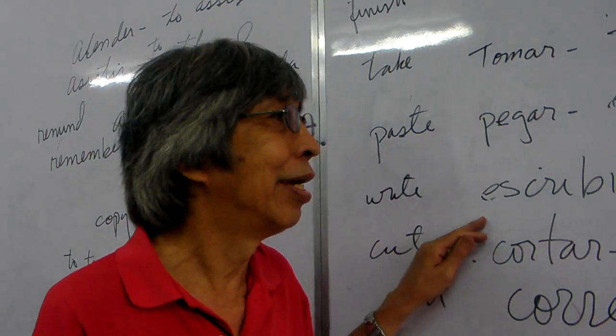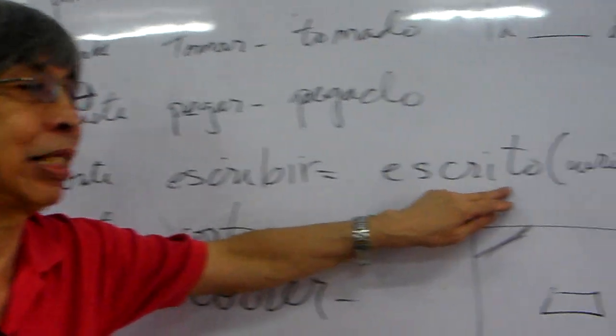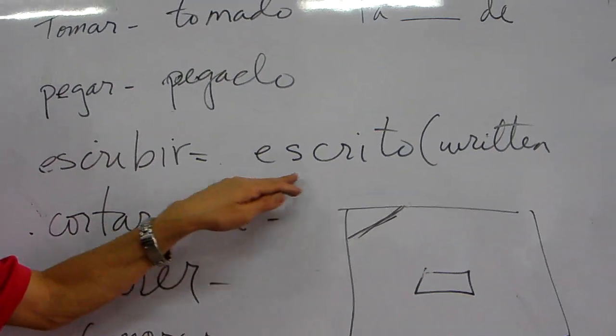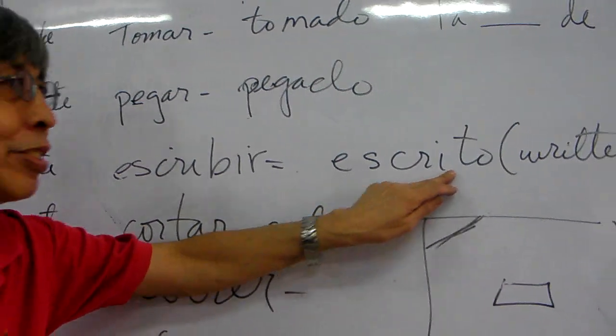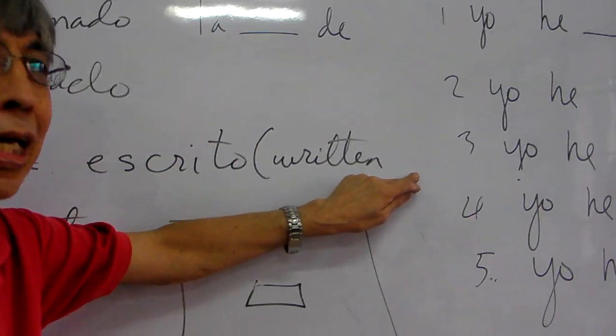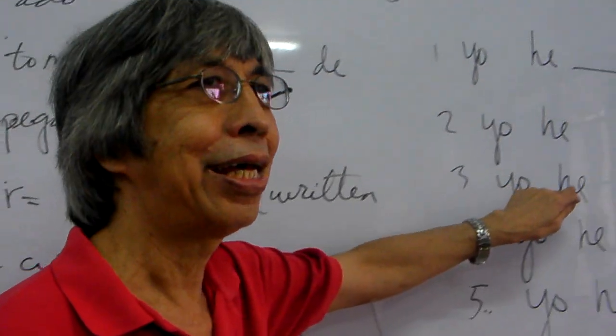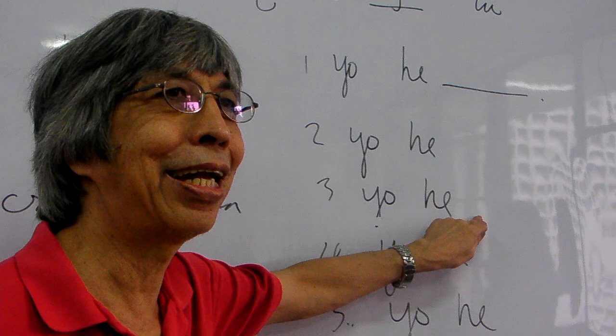Ito naman. Escribir. Escribir does not follow the ordinary rule. The IR will become ito. So, it will become escrito. So, it will become, I have written the article, yo he escrito el artículo.